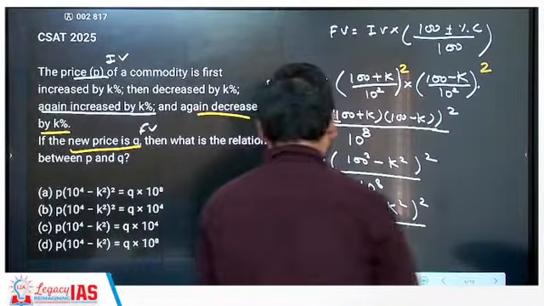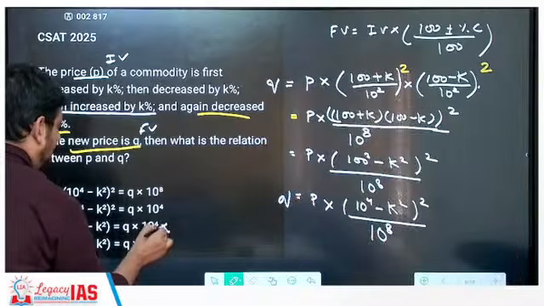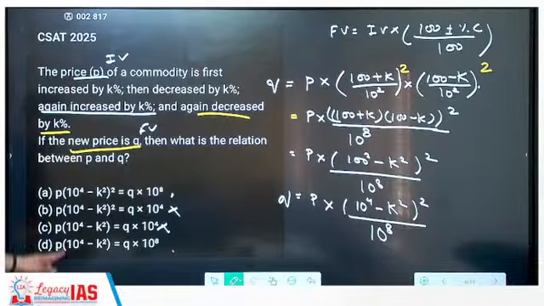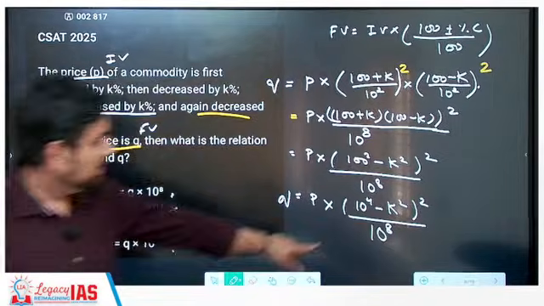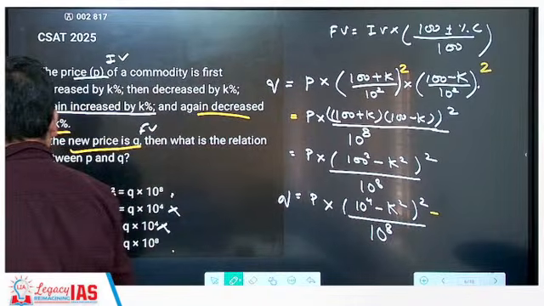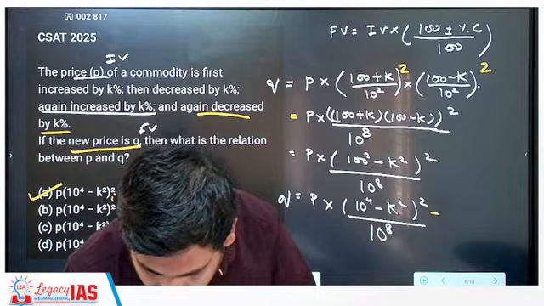Now, which one of these options says so? First of all, you see 10 power 4 here, cancel. You want 10 power 8. Correct. Now, in this, what do you want? You want (10 power 4 minus k square) whole square, and I have whole square here. Correct. So I want whole square. Answer becomes A, not D. Why not D? Because it does not have any square. So, answer is A. Yes, Shweta.